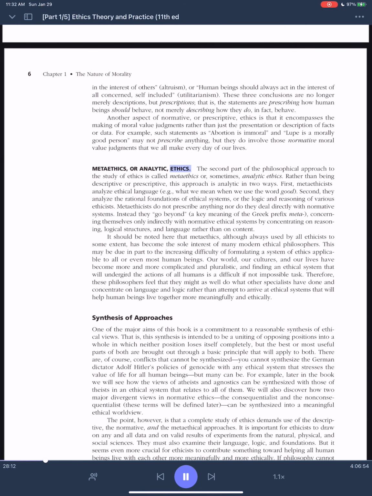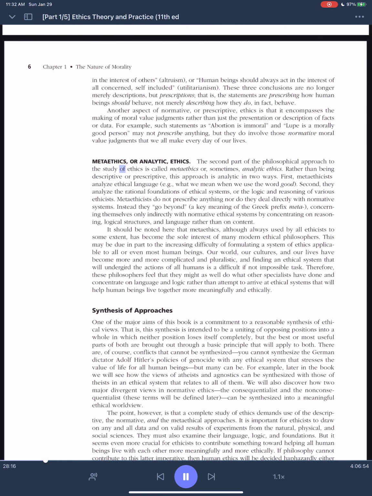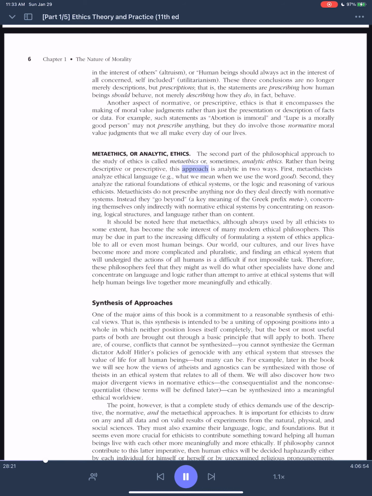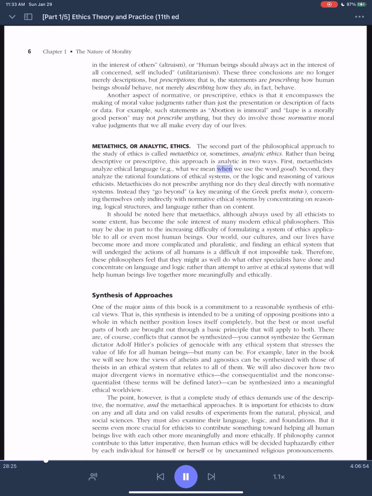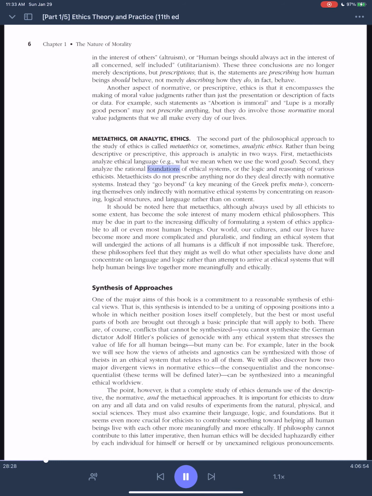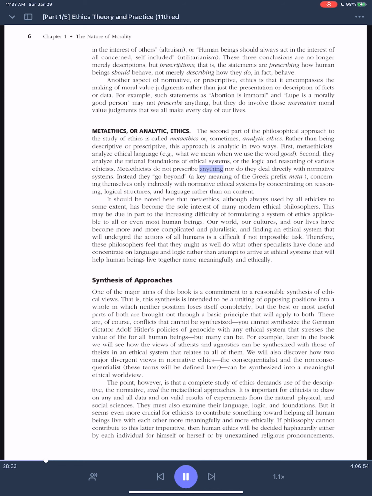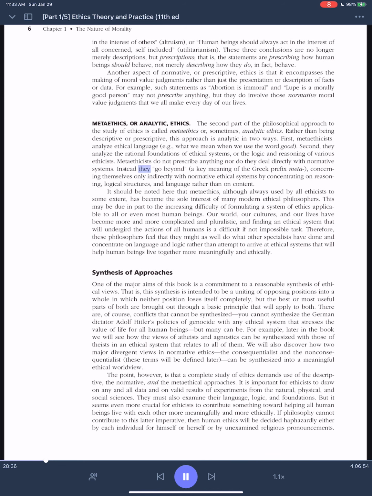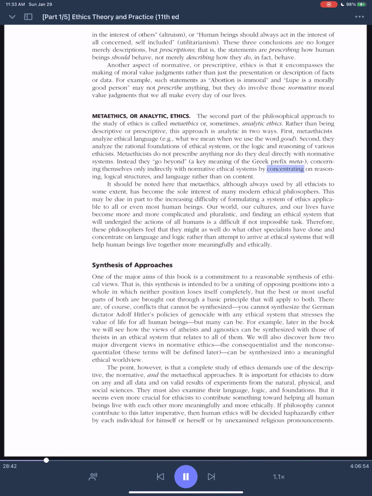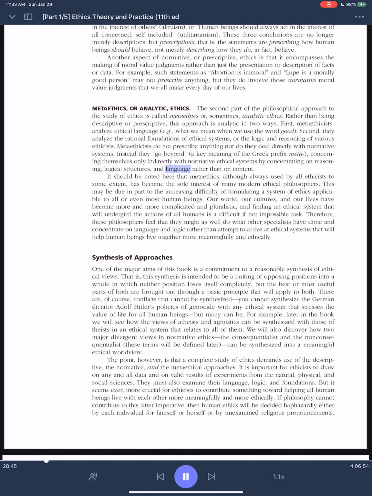Metaethics, or analytic ethics. The second part of the philosophical approach to the study of ethics is called metaethics or, sometimes, analytic ethics. Rather than being descriptive or prescriptive, this approach is analytic in two ways. First, metaethicists analyze ethical language, e.g., what we mean when we use the word good. Second, they analyze the rational foundations of ethical systems, or the logic and reasoning of various ethicists. Metaethicists do not prescribe anything nor do they deal directly with normative systems. Instead they go beyond, a key meaning of the Greek prefix meta, concerning themselves only indirectly with normative ethical systems by concentrating on reasoning, logical structures, and language rather than on content.